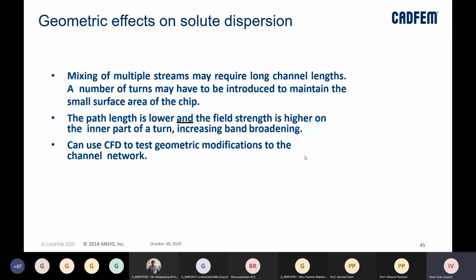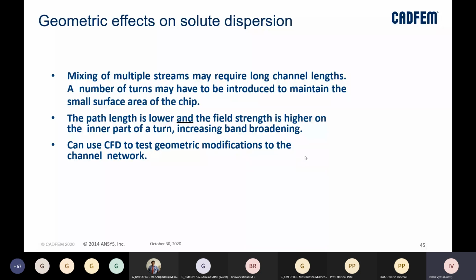So we will have to introduce a number of turns to maintain the smaller surface area of the chip. When we are talking about any turn, at any turn the path length is lowered on the inner part, and the field strength is higher on the inner part of the turn, right? This could increase the broadening of the flow. We have seen that plug flow behavior, like straight through the channel, right?